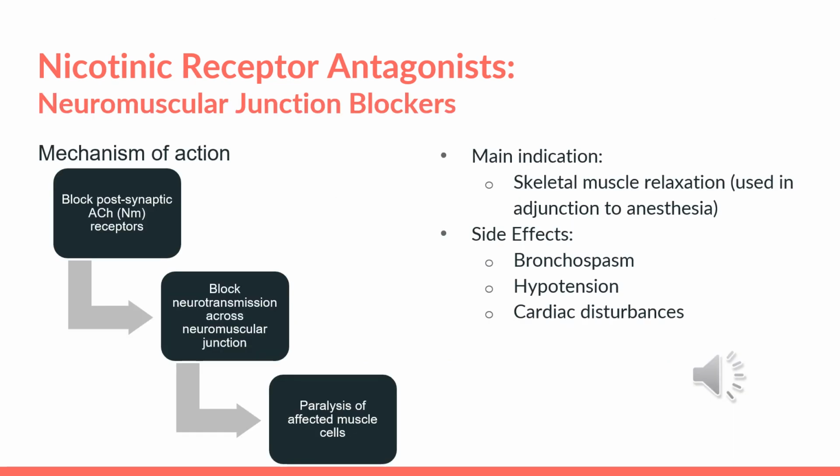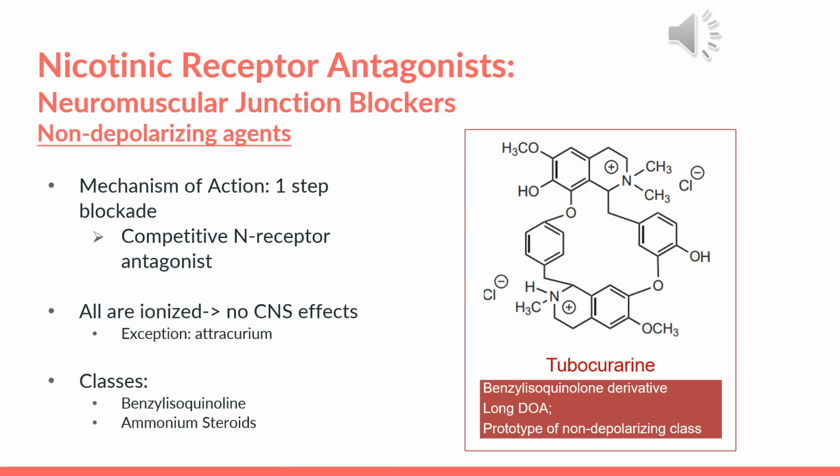Neuromuscular junction blockers work by blocking the postsynaptic acetylcholine nicotinic receptors on the muscle cells. This blocks the neurotransmission across the neuromuscular junction and leads to the paralysis of the affected muscle cells. Thus, the main indication of this drug is skeletal muscle relaxation, and it's usually used in conjunction with anesthesia because it decreases the concentration of anesthesia required to put the patient under. Side effects include bronchospasm, hypotension, and cardiac disturbances.